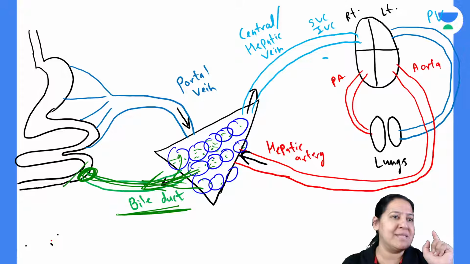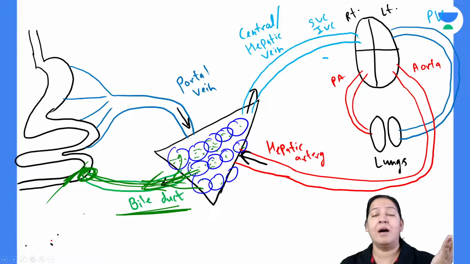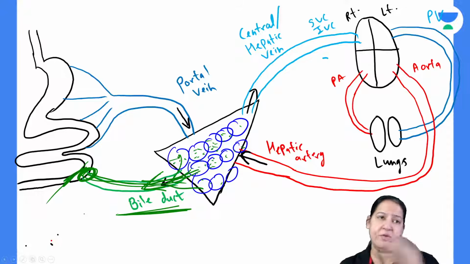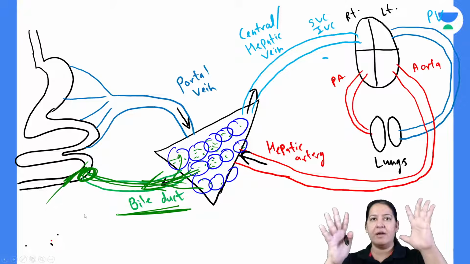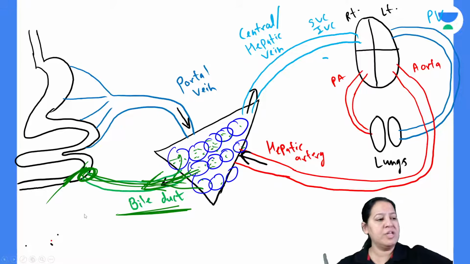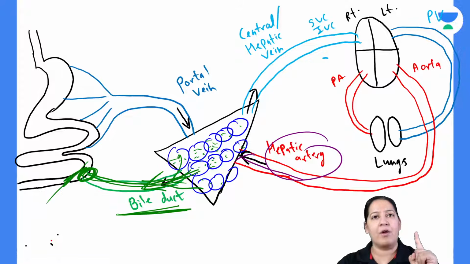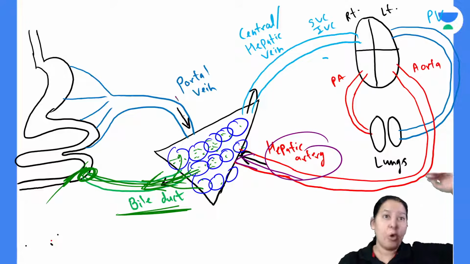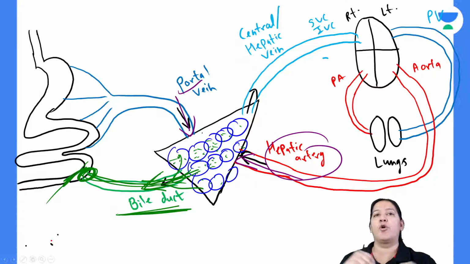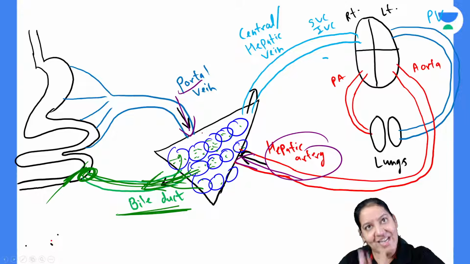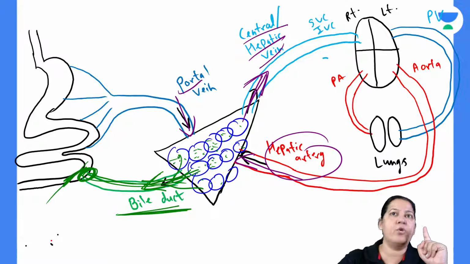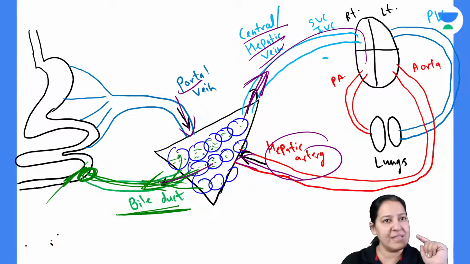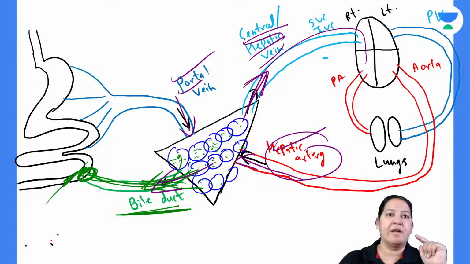And this bile helps in the digestion of fats. We know about the emulsification of fats, right? So you can see four arrows. Can you see the liver? In the liver, two things are coming. What two things are coming? The hepatic artery is coming, see the arrow from the aorta carrying pure blood. The portal vein is coming from the GIT carrying impure blood. These two bloods get mixed and leave the liver. Leaving the liver, one exit arrow is the hepatic vein or central vein going to the right side of the heart, and one exit arrow is the bile duct. These three contain blood and this one contains bile.